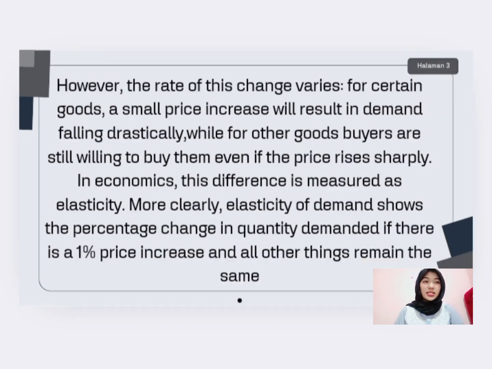For certain goods, a small price increase will result in demand falling drastically, while for other goods, buyers are still willing to buy them even if the price rises sharply. In economics, this difference is measured as elasticity. More clearly, elasticity of demand shows the percentage change in quantity demanded if there is a 1% price increase and all other things remain the same.